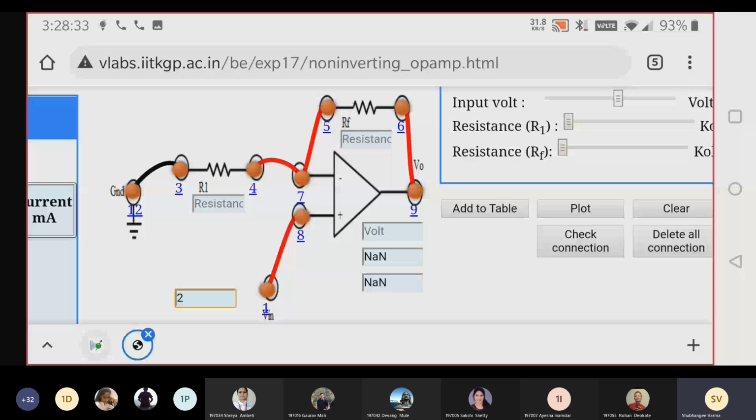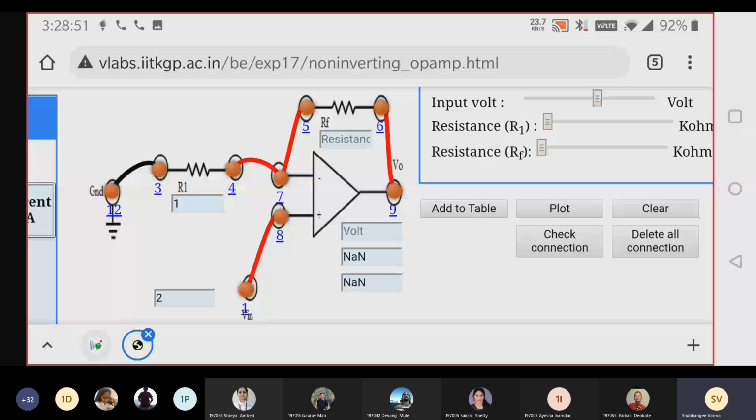Then R1, we are going to set as 1 kilo ohm. The value is in kilo ohm. So we'll set R1 as 1 kilo ohm. See, now it's 1 kilo ohm. Okay. And then we are going to set RF as 10 kilo ohm. See, 10 kilo ohm. So RF is 10 kilo ohm, R1 is 1 kilo ohm, input voltage is 2. Okay. Now here you can see the output.